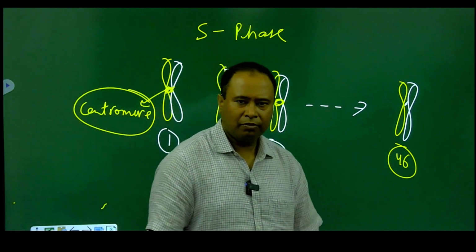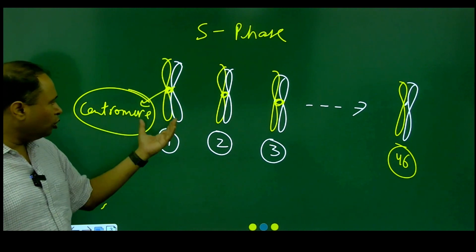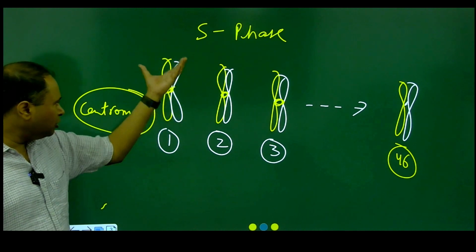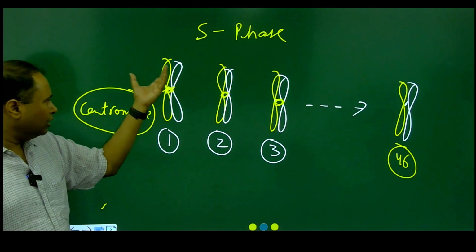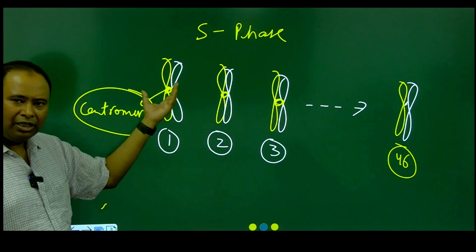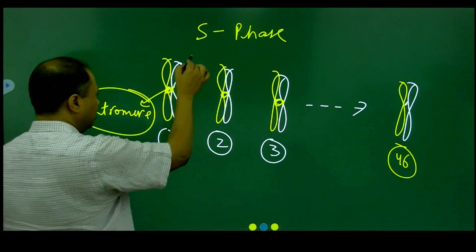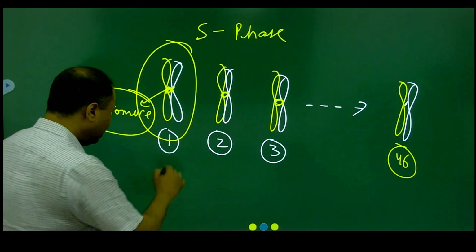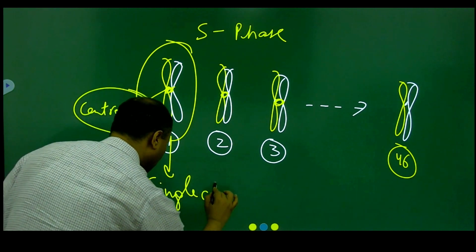That means, what do we call them? Can I say that each chromosome has become 2? No, it is not 2. The chromosome still remains 1. Even after the S phase, even after the DNA replication, this total structure is still a single chromosome.